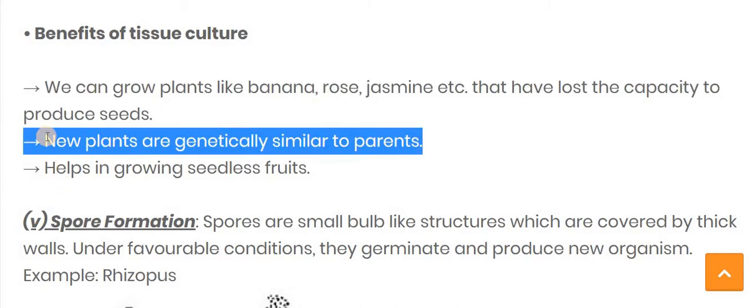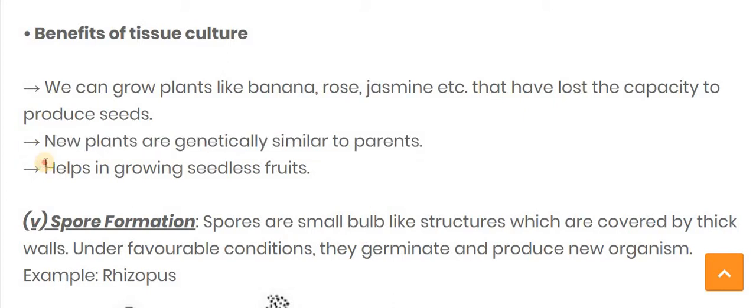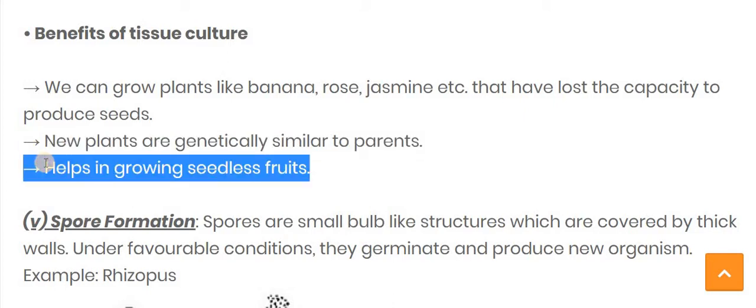The second point is that the new plants are generally similar to the parent, meaning it is a copy. Whatever characters we require from the parent in the next offspring, we can culture through tissue culture. The third is that it helps in growing seedless fruit. As we said, banana is a seedless fruit which does not contain seeds. So in that kind of case, tissue culture is very useful.